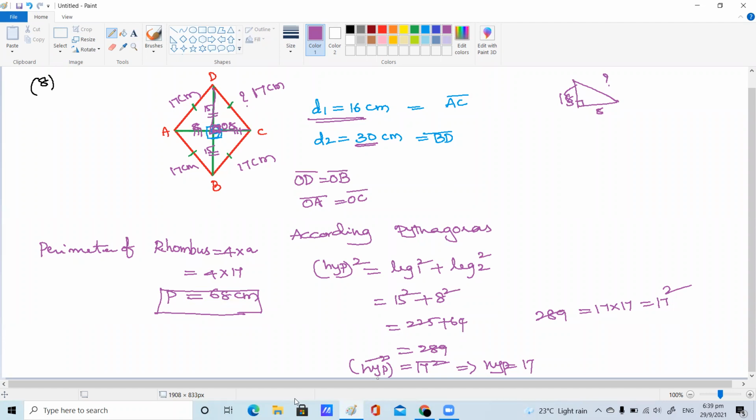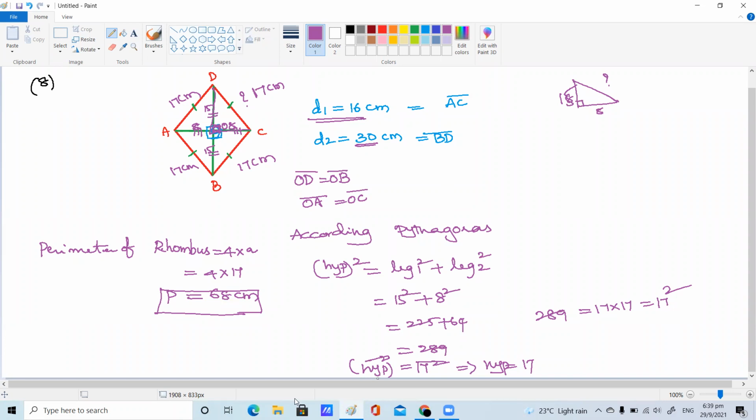Hypotenuse square is equal to the sum of the squares of the other two sides. So 15 square plus 8 square together is 289. We express 289 as 17 square, so hypotenuse square is 17 square.